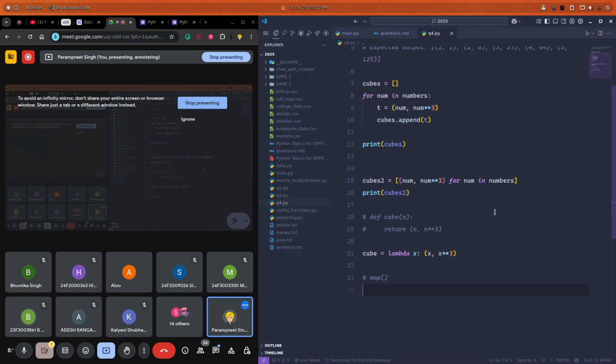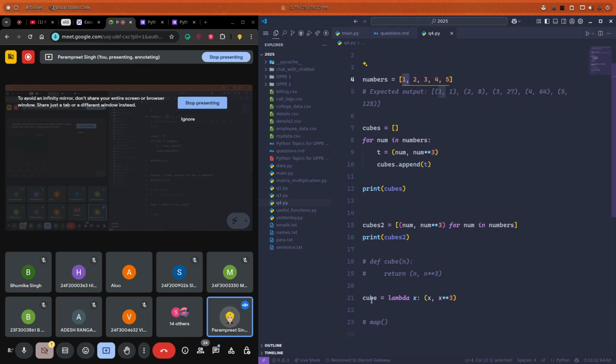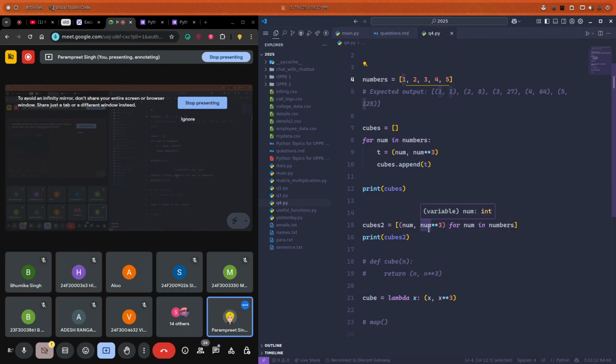And it goes to each and every element of that iterable. For this example, let's take a list. That means map will take a function and map will take a list. It will go through each and every element of that list, and it will apply that function onto each element, and whatever the result we get, it will store it. Are you all clear with the concept of map?